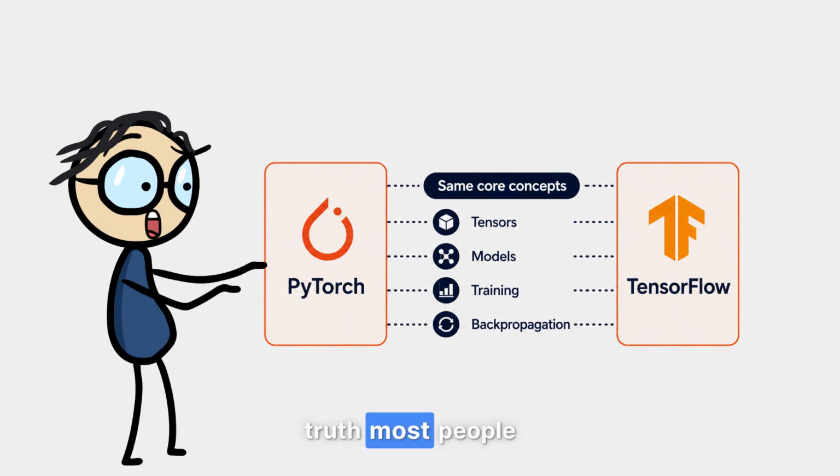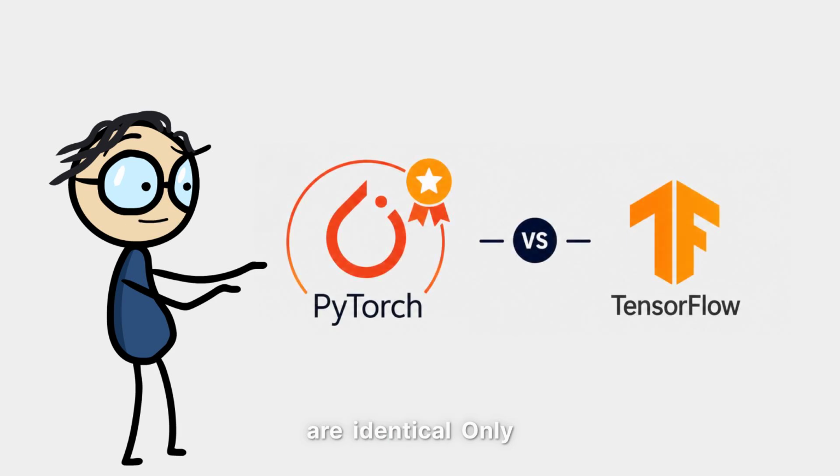Because here's the truth most people don't tell you. Once you truly understand one, learning the other takes only a few weeks. The concepts are identical. Only the syntax changes. Round 4 winner, PyTorch, for getting your first AI job in 2026.